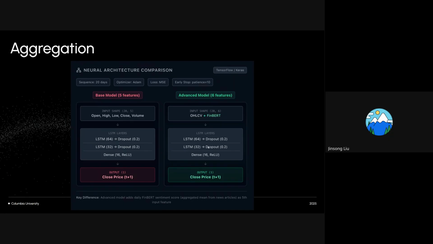So on the left, we have the base model, which uses 5 traditional market features: open, high, low, close, and volume. And on the right, we have our advanced model, which extends the base model by adding a FinBERT-derived sentiment feature, resulting in 6 input features. And this allows the models to jointly learn from historical price and the aggregated news sentiment. So then we can go next.